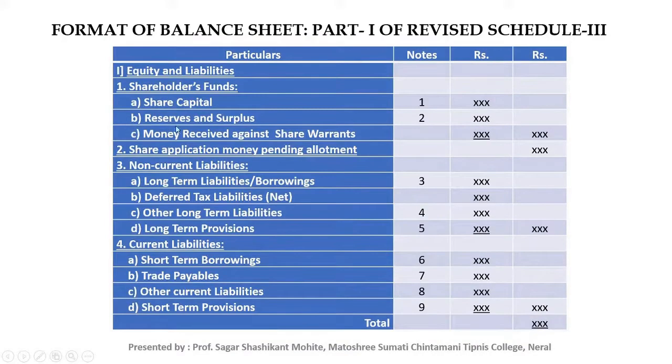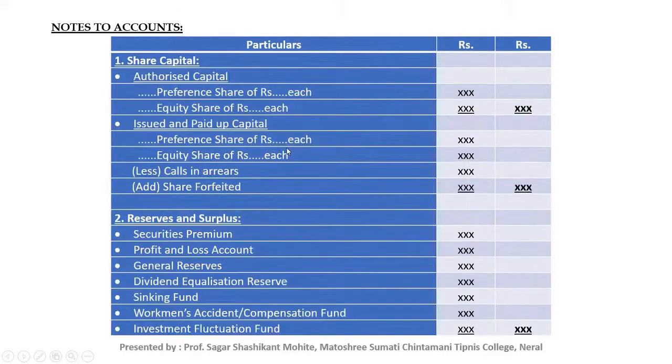Second point is reserves and surplus, note number 2. In reserves and surplus we will mention all the reserves: securities premium, general reserve, dividend equalization reserve, sinking fund.